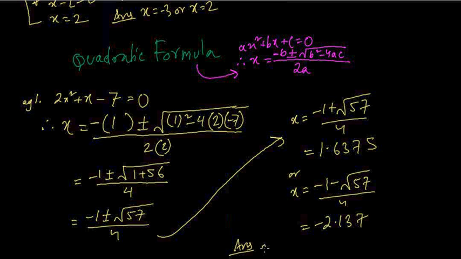And the answer is x equals, most of the time they say write the answer to 2 decimal places. So after the point, 2 decimal places, so 1.6, this 3 will become 4, it will be increased, so 1.64 or minus 2.14. So this is how you solve an equation using the quadratic formula.